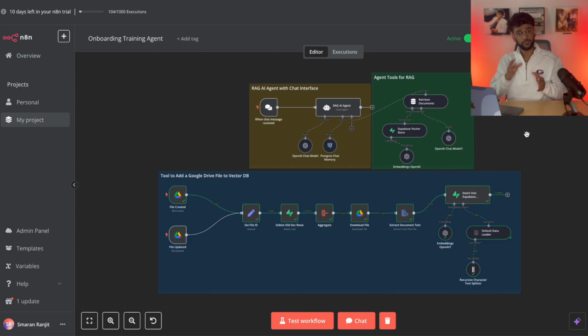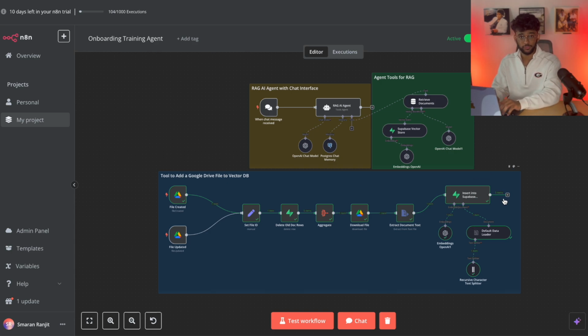These Google Drive files are stored within the Supabase vector to save space, because if you have a lot of files in there and you don't store them in a vector database, then it's going to be a lot more effort for this agent to go and scan through every single file every single time a chat request is made. You're using a lot more tokens and you're using a lot more money. And that's not good for your clients, that's not good for you.